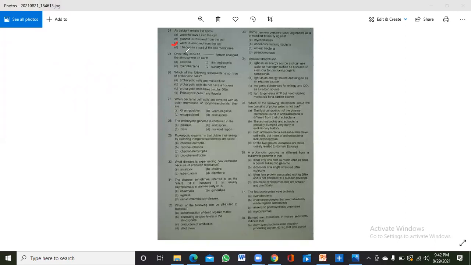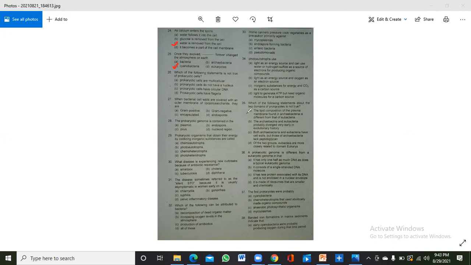Okay, the 25th is that once they evolve, they forever change the atmosphere on the earth. So we all know that when cyanobacteria was produced, it changed the atmosphere of the world, meaning that it produces oxygen, and from 1% the oxygen level was increased to 21%.